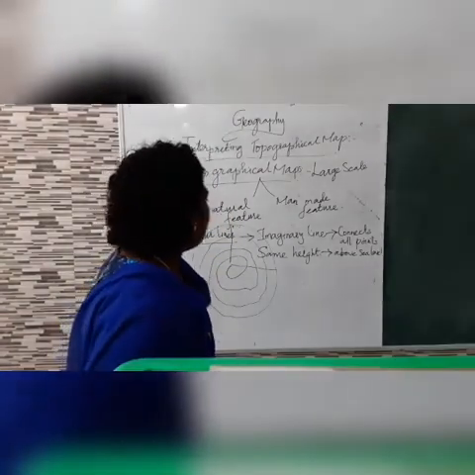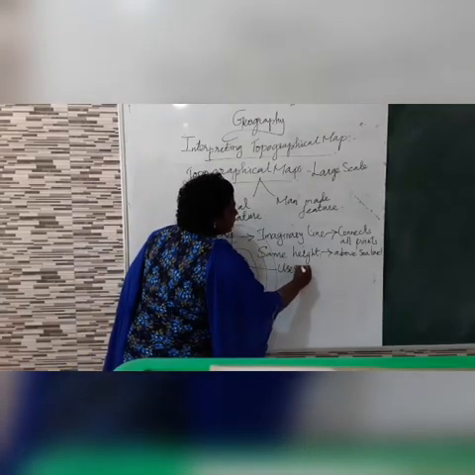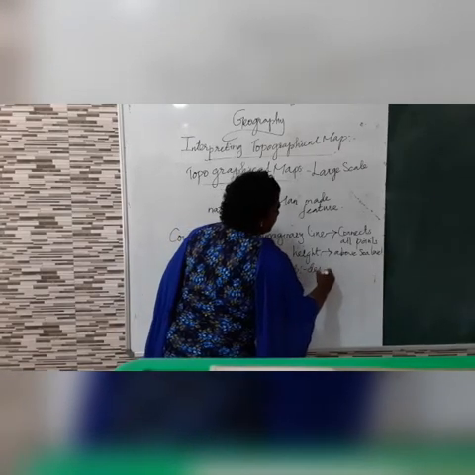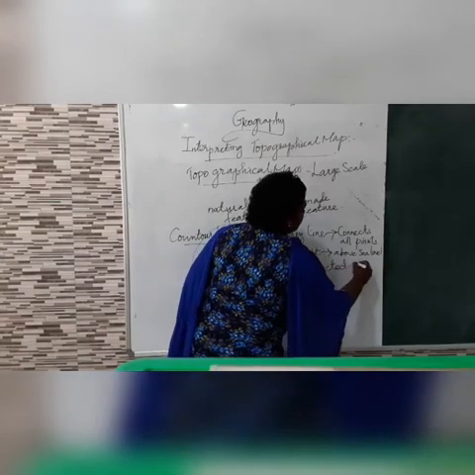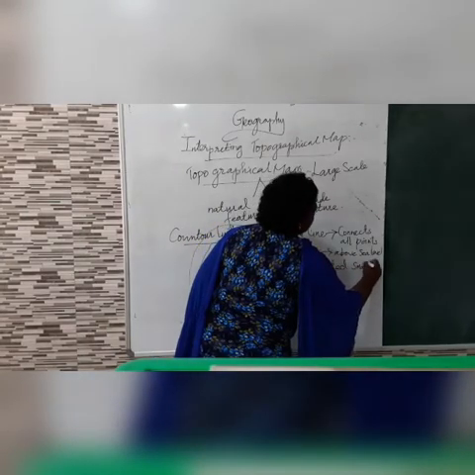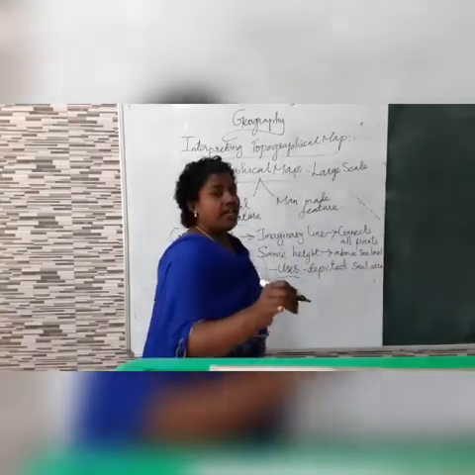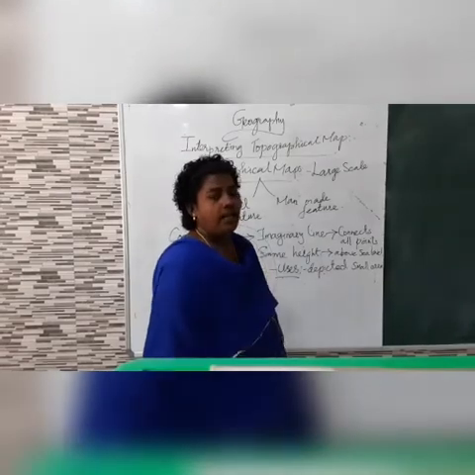What is the importance of contour lines? What are the uses of contour lines? They depict even small areas. Even the areas in your particular village can be depicted in the topographical map.